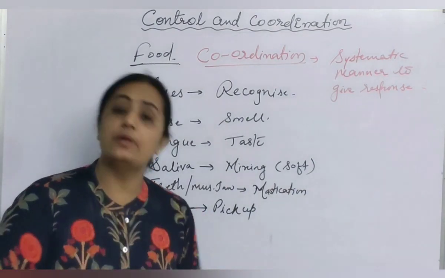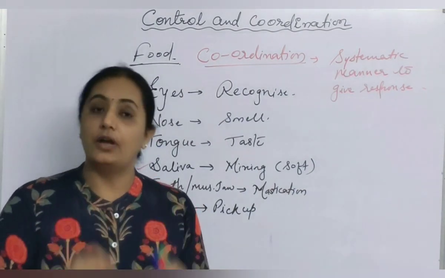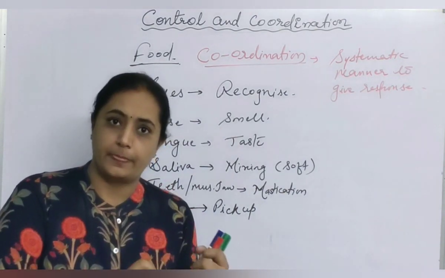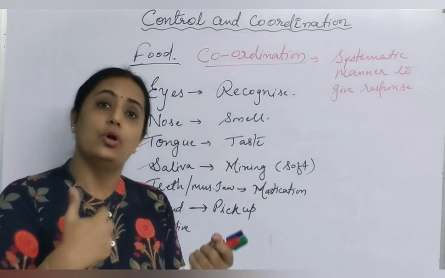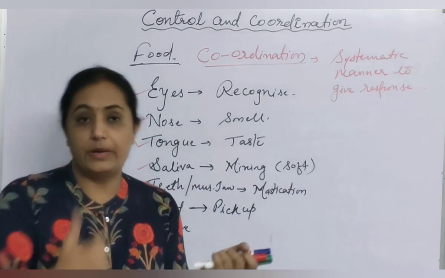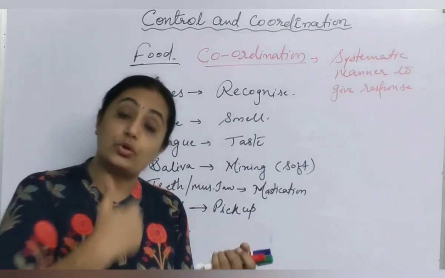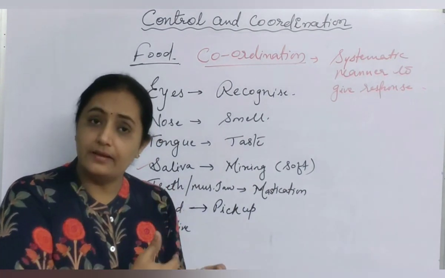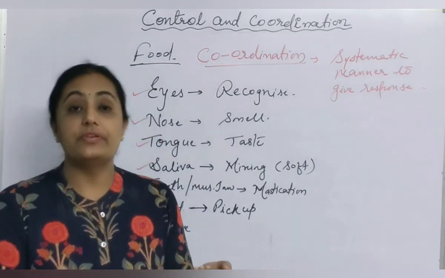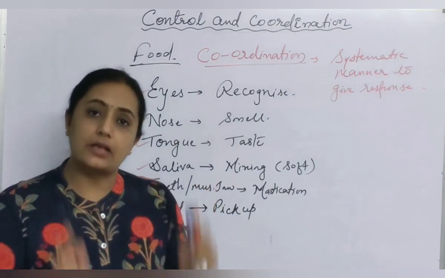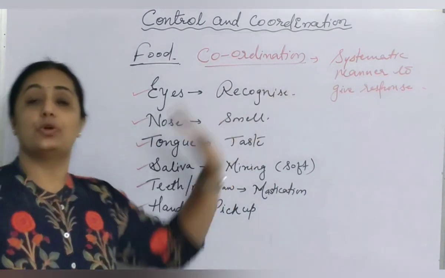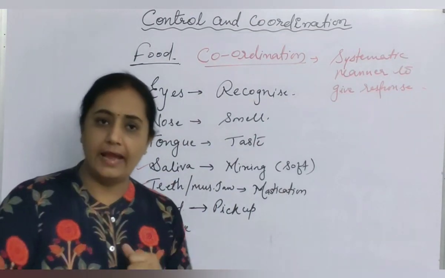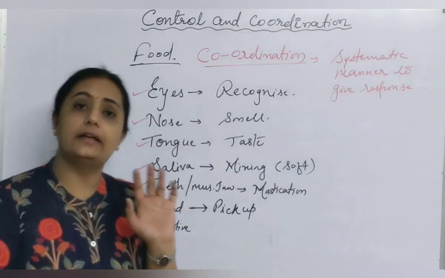So for each and every movement, each and every activity, control with coordination. Because we have to coordinate, different parts are coordinating to perform one activity, to bring result of that activity. So control of each and every part with coordination of each and every part, both are required, both are essential to bring result or to give response for that particular action. This is the part related with activities.